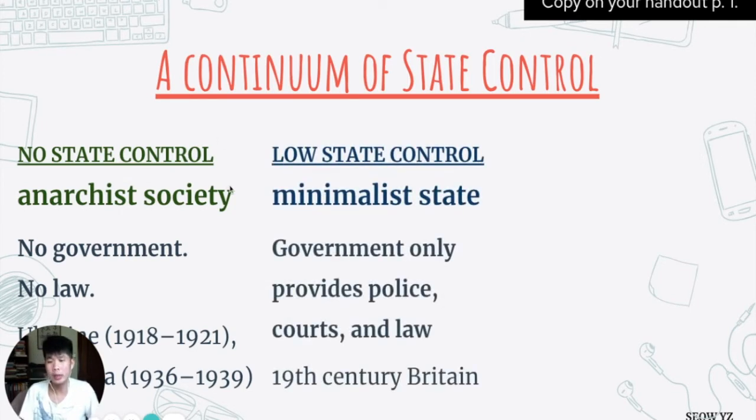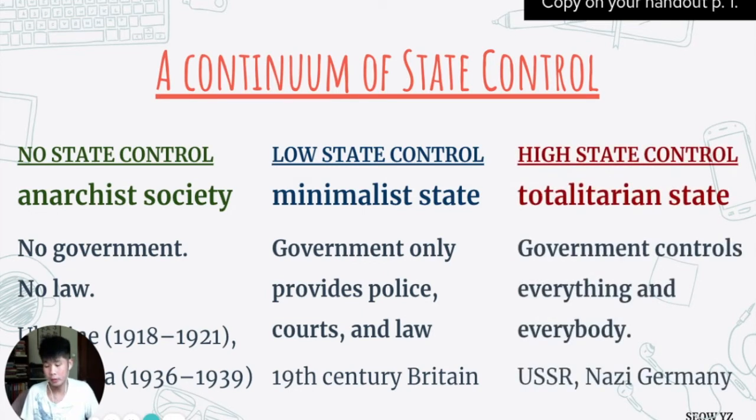And then there could be societies with some states that provide for very basic functions like policemen and laws, but don't really do much else. Just make sure that everyone is peaceful, secure, and not shooting each other. So these are minimalist states. Can you write that down on page 1?